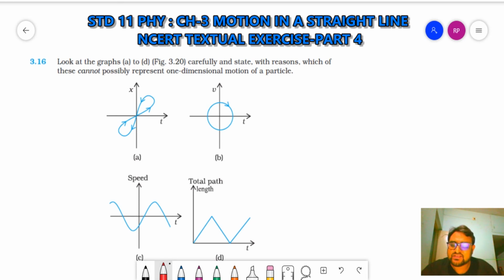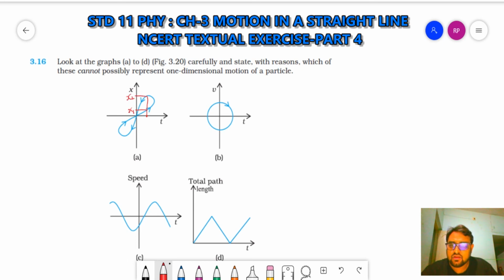When I see the first graph, it does not represent one dimensional motion. The reason: at one time a particle cannot be at two different positions. Let's take here at this time. What is the position of the particle? There are two positions, one and two.